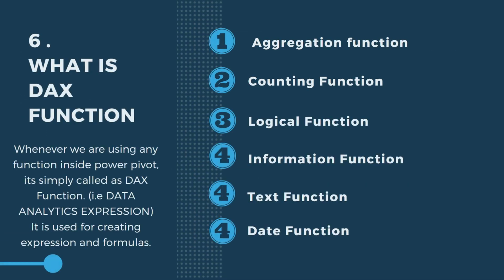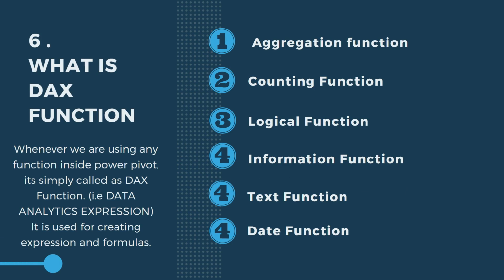What is a DAX function? Whenever we are using any function inside Power Pivot, it's simply called a DAX function. DAX means Data Analysis Expressions. Okay, and Data Analysis Expressions is used for creating expressions and formulas. So why do we use DAX?